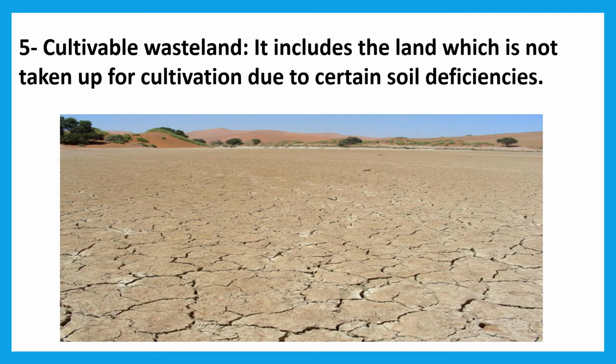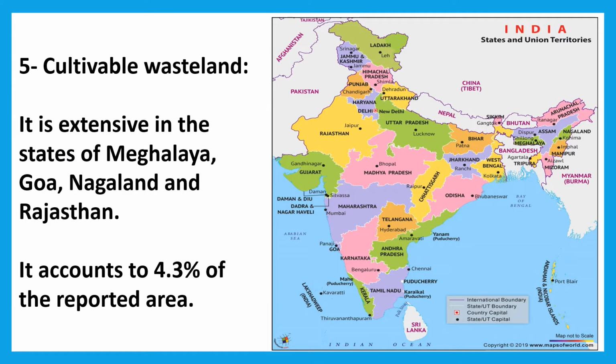Fifth classification, that is a cultivable wasteland. It includes the land which is not taken up for cultivation due to certain soil deficiencies. It is extensive in the states of Meghalaya, Goa, Nagaland, Rajasthan, and only 4.3% of the reported area is a cultivable wasteland.